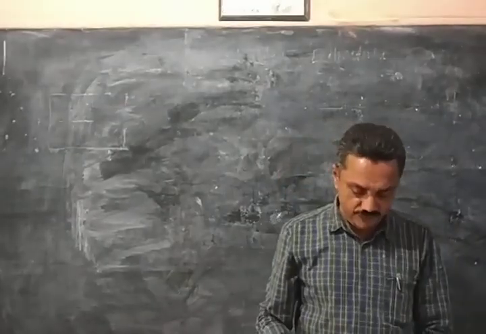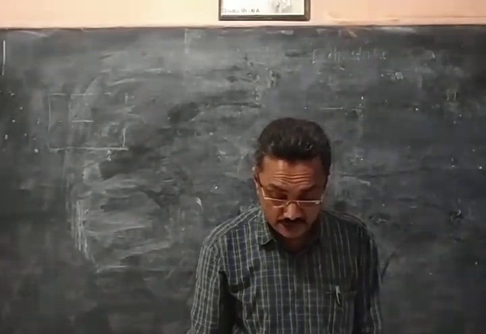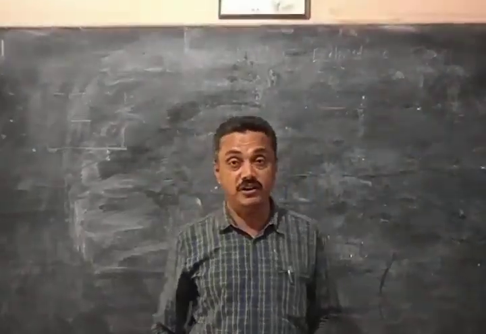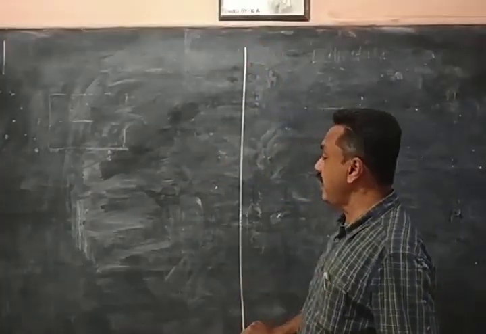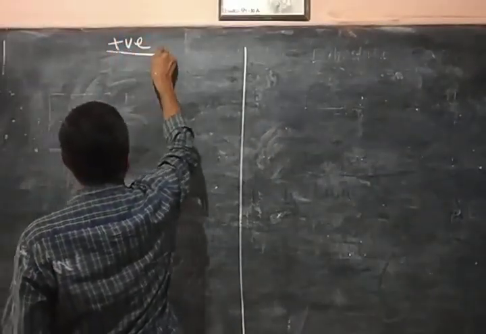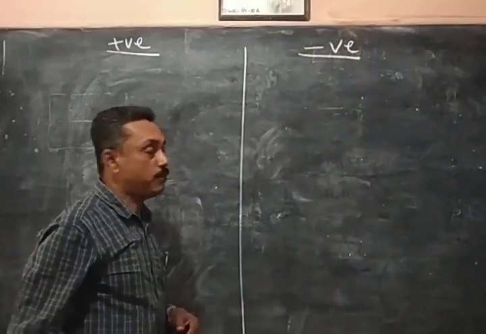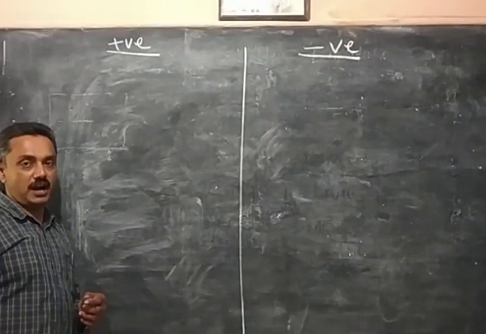See, discuss the positive and negative effects of bacteria. What are the uses of bacteria? Uses are called positive effects. What are the positive effects and negative effects of bacteria? What are the positive effects?